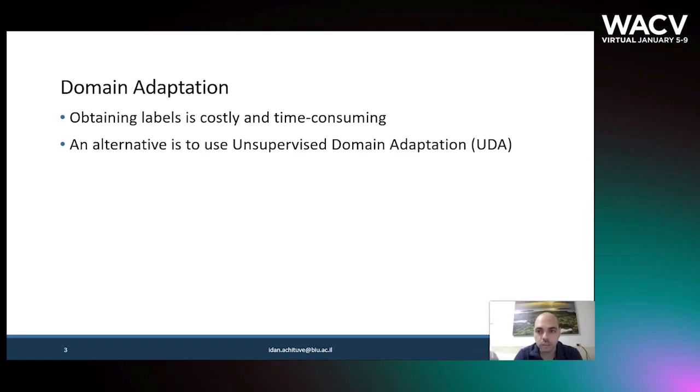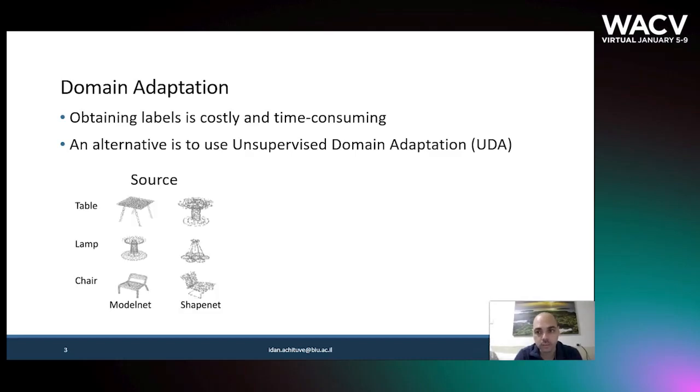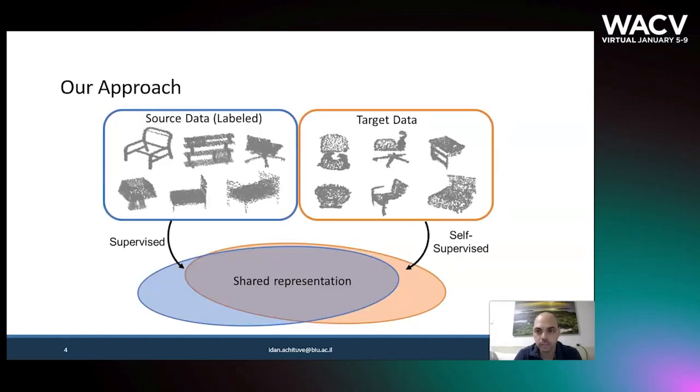One possible solution is to use unsupervised domain adaptation. In unsupervised domain adaptation, one trains a model on a source distribution and uses it to classify data from a different target distribution. Unsupervised domain adaptation can be used in sim-to-real setups, training a model on simulated source data where labels are easily obtained, and testing on real-world data. Here, we propose for the first time a technique for domain adaptation based on self-supervised learning on 3D point clouds.